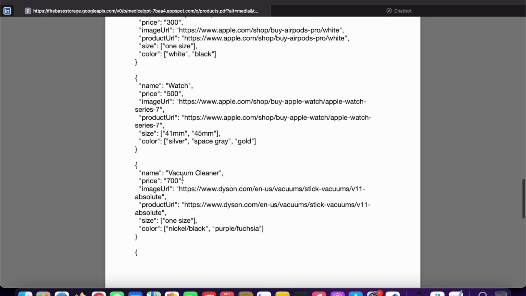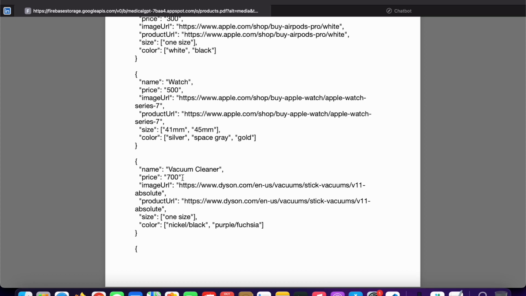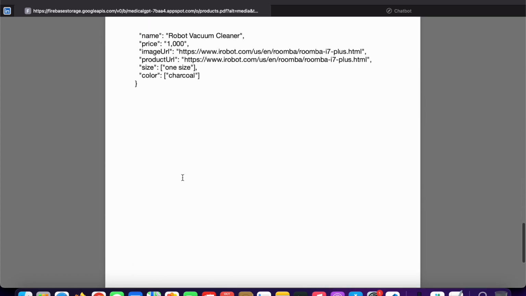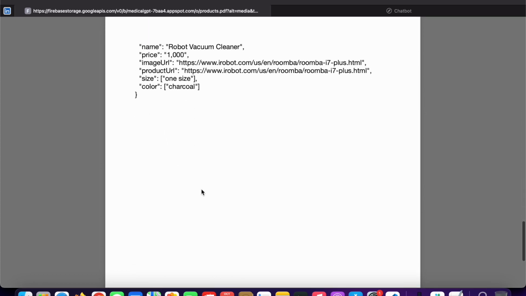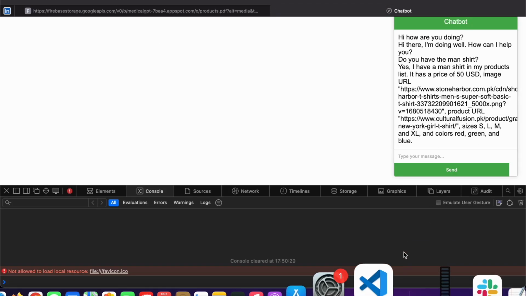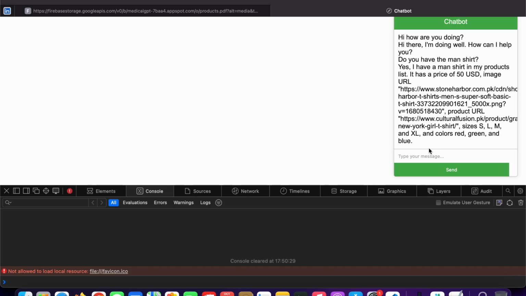So you can also customize these things. Let's say if the user asks a question it doesn't know, how can you play with that? You need to pass those instructions here in that document and it will be trained on top of it. So this is amazing. I hope you love it and we are finished. Yes, we're finished and this is all the end product we need.